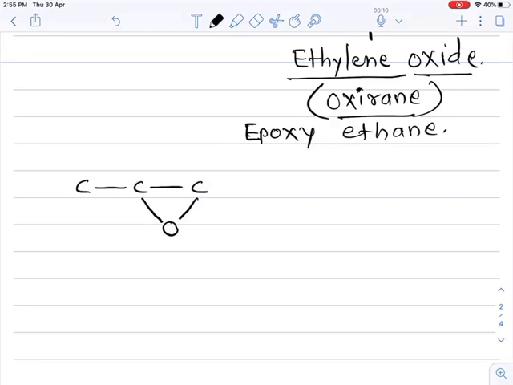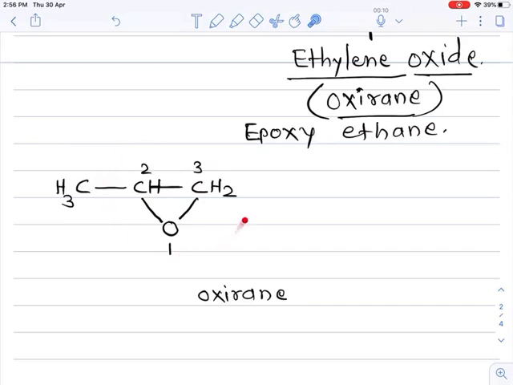So if we number this skeleton, oxygen number 1, 2 and 3, it is a three-membered ring, that is called an oxirane. And to carbon 2, if we complete the valency of this carbon by hydrogen, then we get CH3 CH CH2.